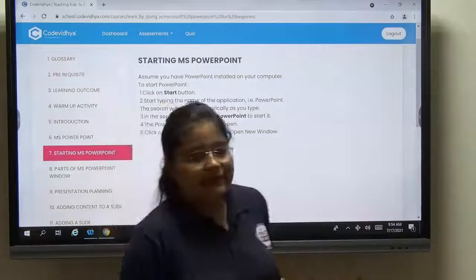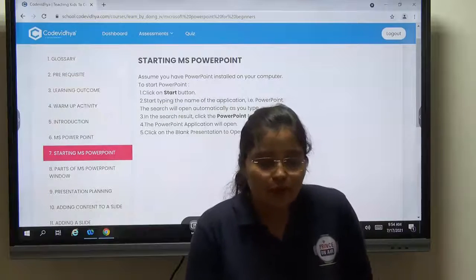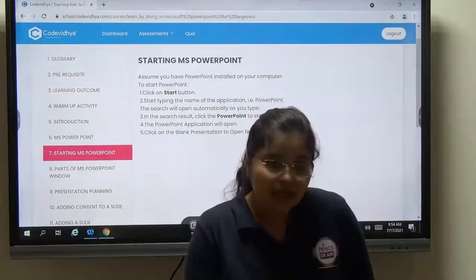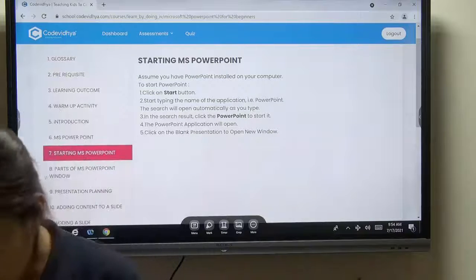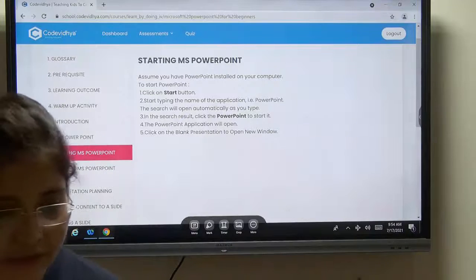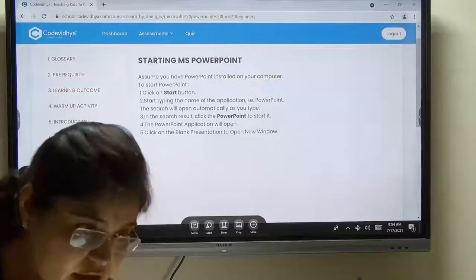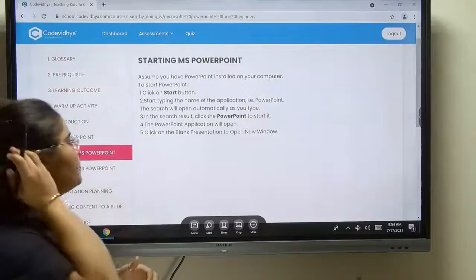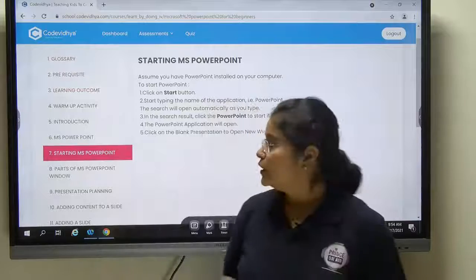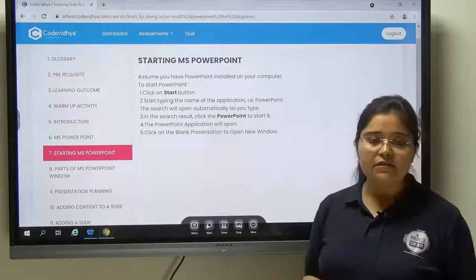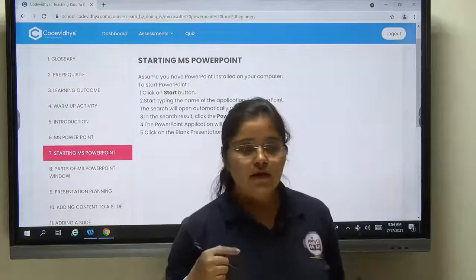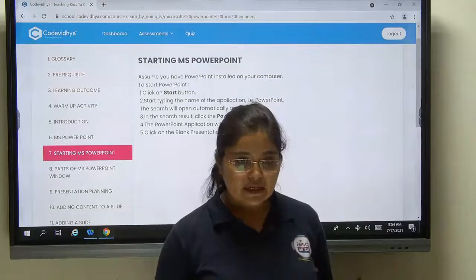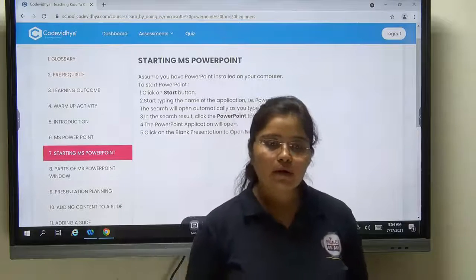Okay. Next, starting MS PowerPoint. Now, the practical part starts. Means if you want to create a presentation in your system, then how can you do that? Means how can you open that software. Okay, so these things we are going to learn now. First of all, assume you have PowerPoint installed in your computer. Installation of the software is mandatory if you want to work upon PowerPoint.